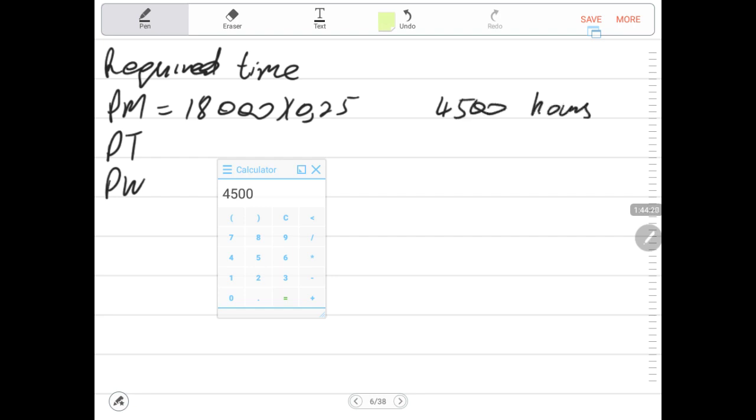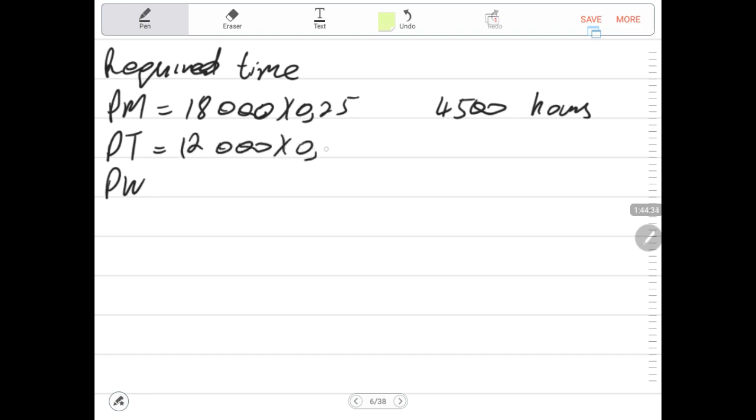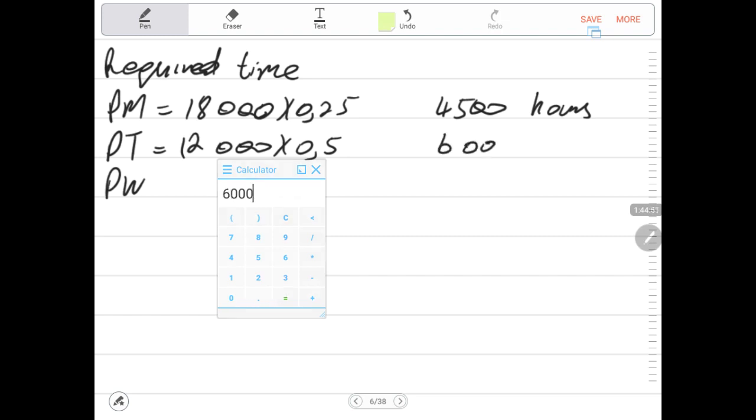This is the time that we require to produce 18,000, which is the testing time that is required, because every product must be tested. We need to check if we have enough capacity for testing. Here we are expecting to produce 12,000, and each unit requires 30 minutes. So we say 30 minutes divided by 60. Remember, I'm converting the minutes into equivalent time in hours. You don't have to do that. If you want, you can operate with the minutes. For me, I just prefer to deal with the hours. So we require 6,000 hours.